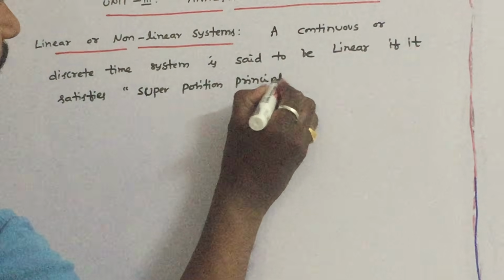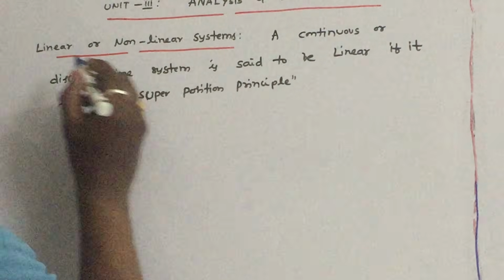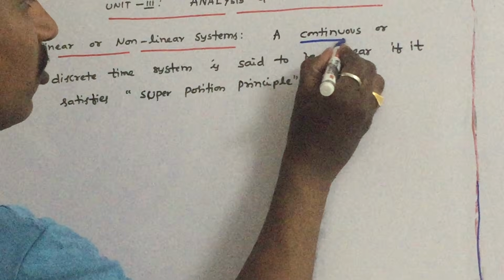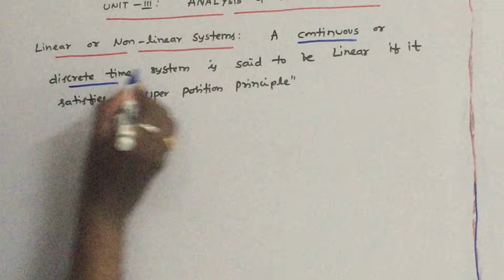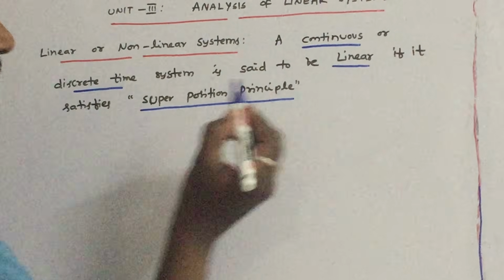Let us see what this is. So what is this definition? A continuous time system or discrete time system is said to be linear if it satisfies the superposition principle.